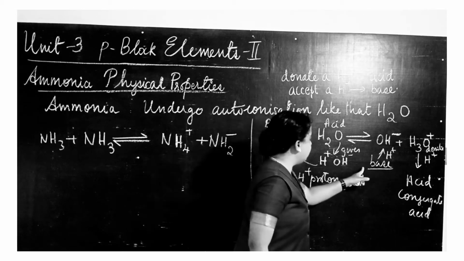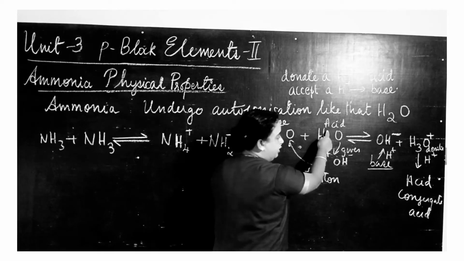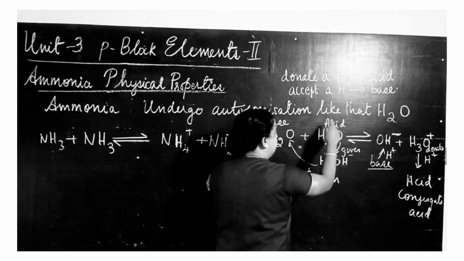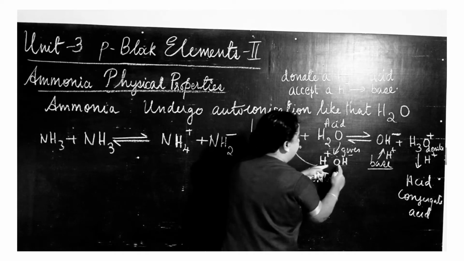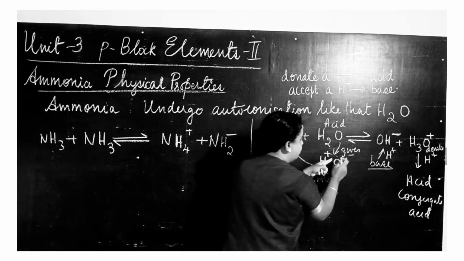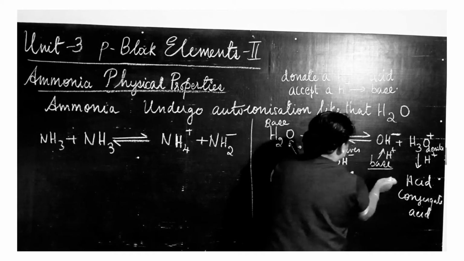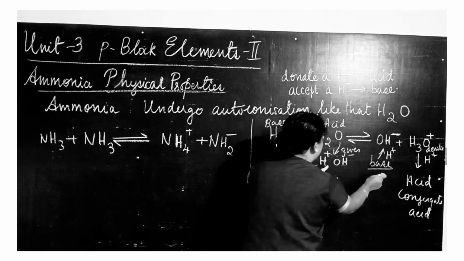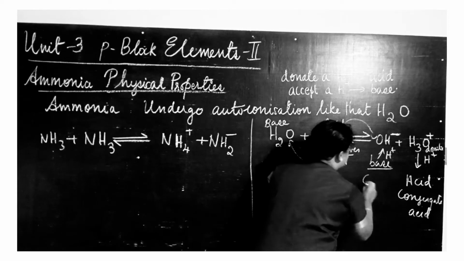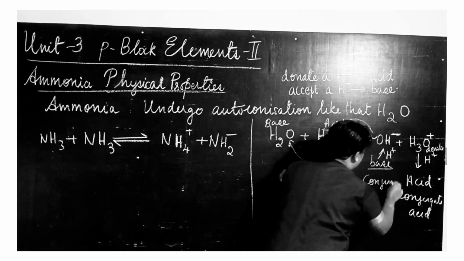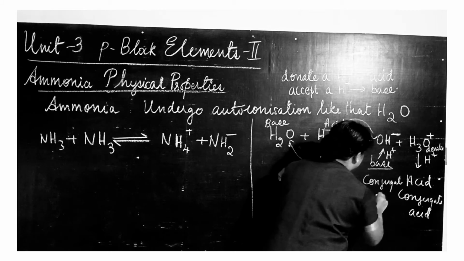Now this base is formed from this acid, right? This base is formed from this acid because this water donates a proton, and when it donates a proton, it becomes OH minus ion. So this OH minus ion is a base here. Because this base is formed from this acid, this base is called the conjugate base.